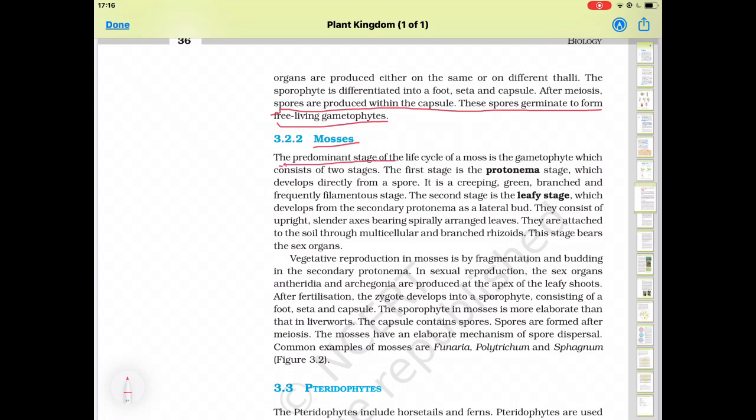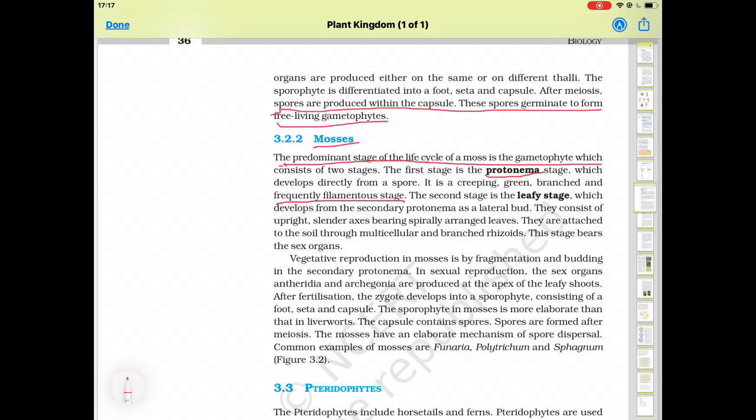The predominant stage of the life cycle of moss is the gametophyte, because they are n in number, and it consists of two stages. The first stage is the Protonema stage, which develops directly from the spore. When the spore germinates, a small tube-like structure comes out, known as Protonema. It is a creeping, green, branched and frequently filamentous stage.